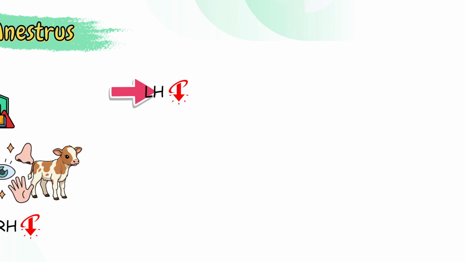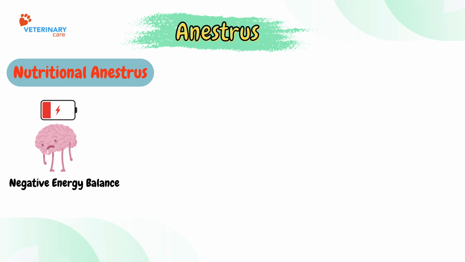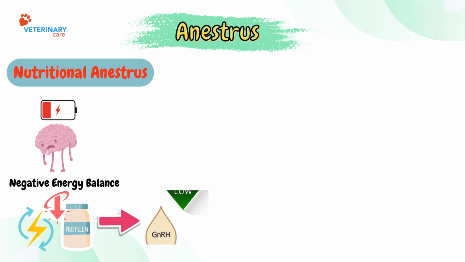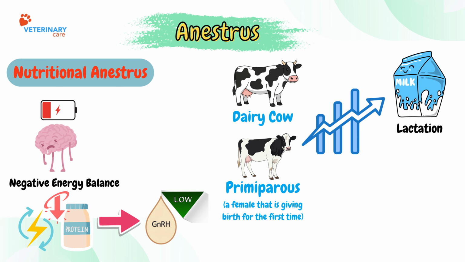Finally, consider nutritional anestrus. This occurs due to negative energy balance. When energy or protein intake is insufficient, GnRH pulse frequency decreases. Nutritional anestrus is especially common in high-producing dairy cows and primiparous females. These animals have high energy demands for lactation, and in primiparous animals, additional energy is required for growth. If nutritional requirements are not met, cyclicity is delayed. Restoration of adequate nutrition leads to resumption of estrus cycles.